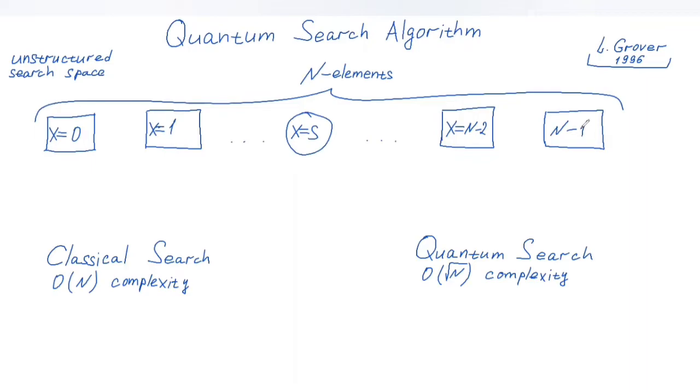Let's take a look at an example. So let's assume that n is equal to 2 to the power of 34, which is roughly 17 billion.